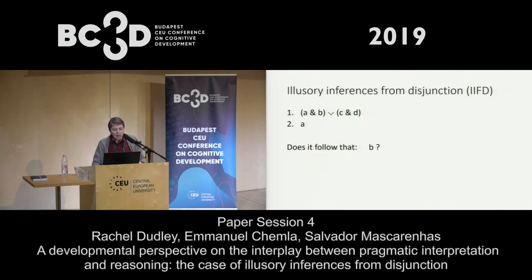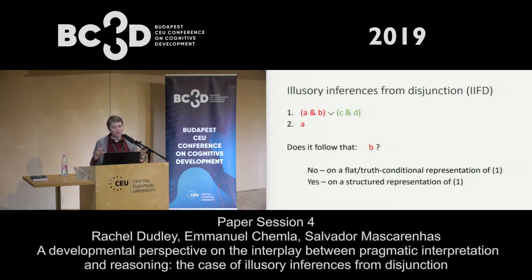Okay. So just to abstract away from the nature of the example with peering into the garden, what we have here is this disjunctive first premise and a second premise that has partial overlap with the first disjunct. People want to conclude that it follows that B. And on a flat or truth conditional representation of those premises, it really doesn't follow that B. That's what I showed you with the A and C and D, but not B case. But if you think about having a structured representation of these premises, the way I've highlighted them here, then it does seem to follow that if you think of A and B as sort of separate and distinct from C and D, then telling me A does make me conclude that B.